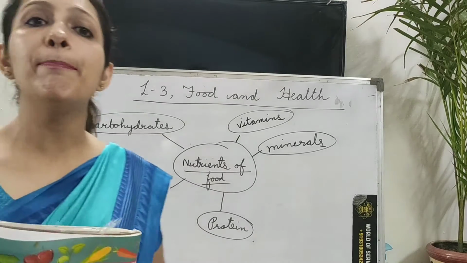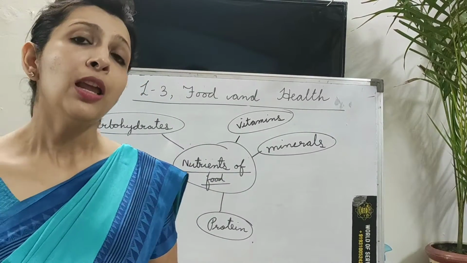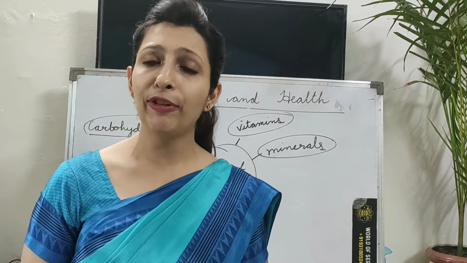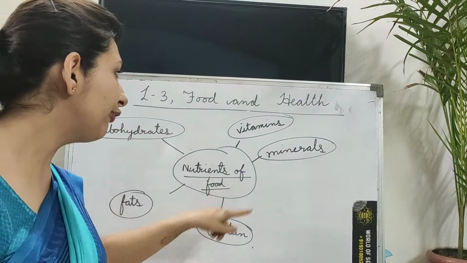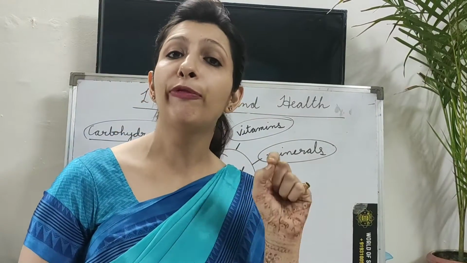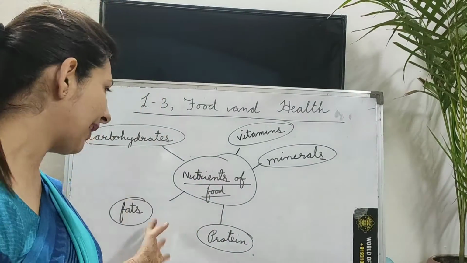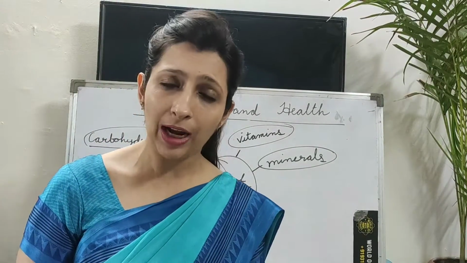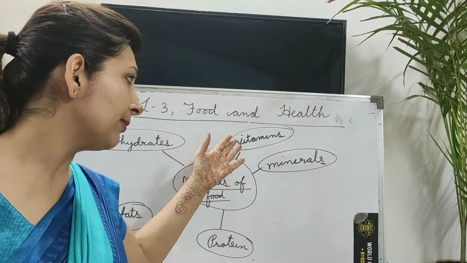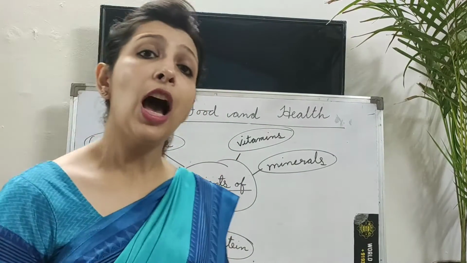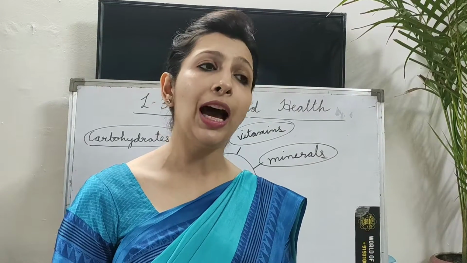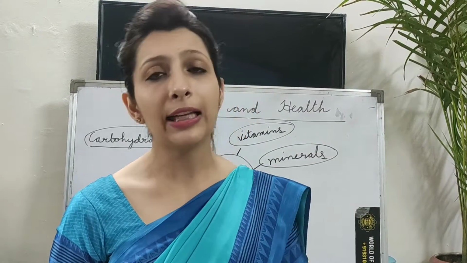Now children, what is a balanced diet? A balanced diet is a diet which has all these 5 nutrients in a proper form. Okay, now what will happen if we keep on eating fats? Obviously we will become fat, because if we do not eat vitamins and minerals and proteins, how will we grow and how will our body be healthy to fight against diseases?